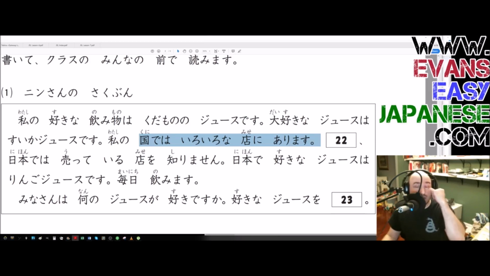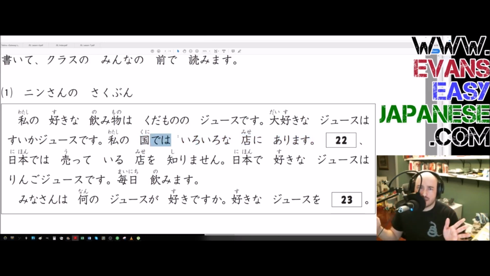The dewa and the arimasu here aren't connected. What's happening here is that the short answer is, it just means in my country, as for my country, or, well, here at my country, or back in my country, or something like that. That's kind of just what the dewa is doing. It does have the feeling of location generally, but it also has this feeling of super hard contrasting. So as for in my country, there's juice in various places.